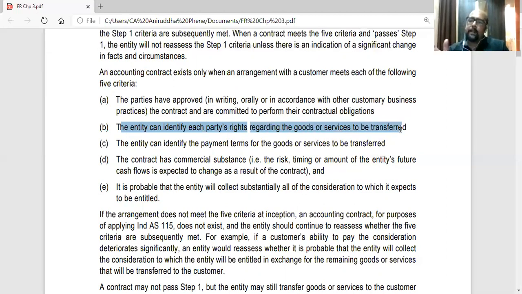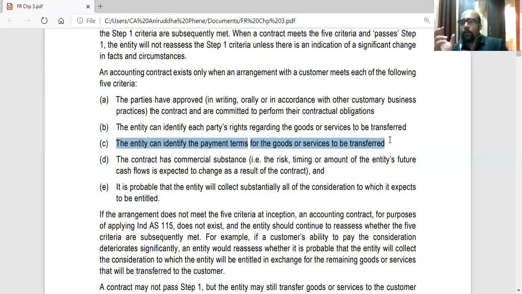So each party's rights can be identified, that one party will deliver goods or services, the other party will pay. The entity can identify the payment terms for the goods or services to be transferred. In the Indian Contract Act also there was a rule that no consideration, no contract. So there should be some fixed payment terms to make the contract valid.